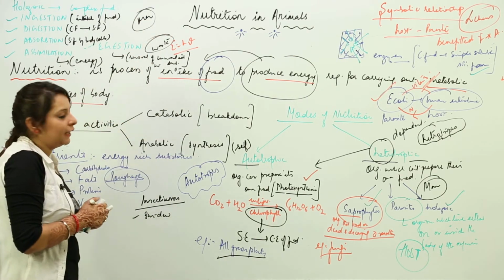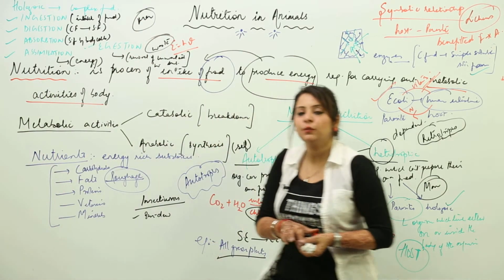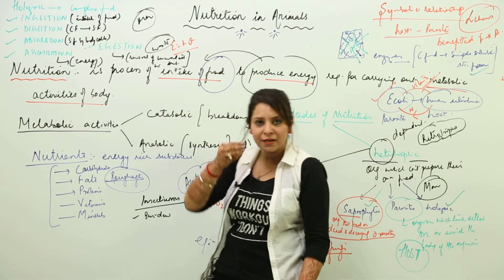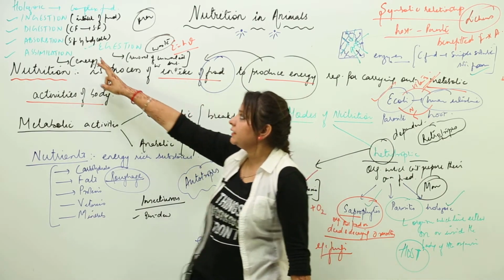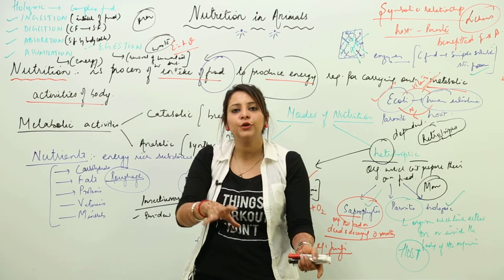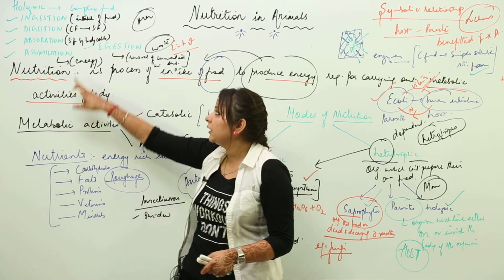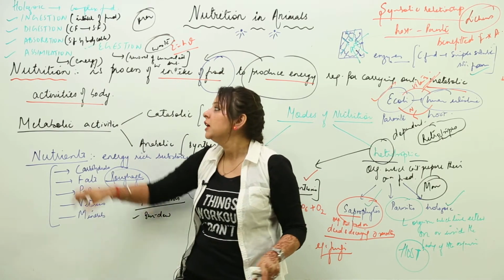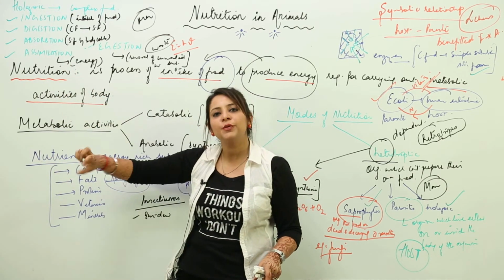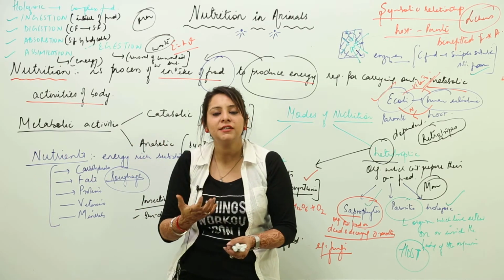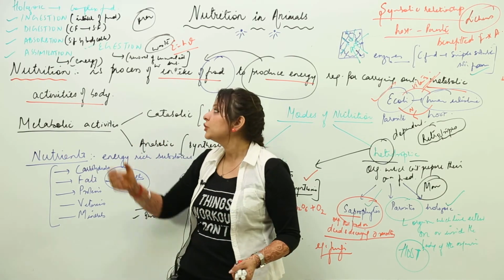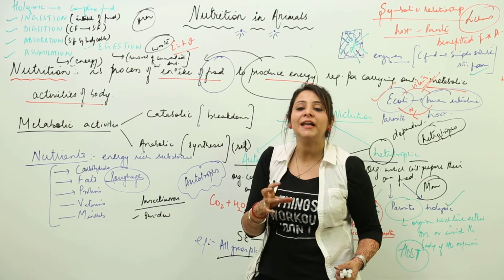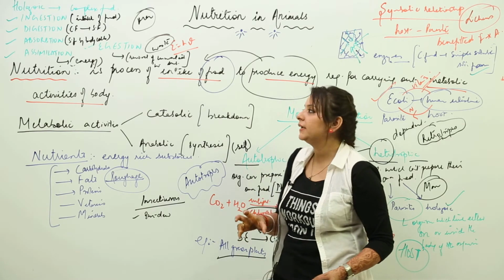Again, the Holozoic mode is that in which the organism feeds on complex food and follows 5 steps in sequence. One is taking in food, that is ingestion. Second is digestion, in which it converts the complex food into simple by the action of enzymes. Third is absorption, where the digested food is sent to all body cells. Fourth is assimilation, where those body cells produce energy from the food, because the reason we take food is for energy. Then the waste, that is the undigested food, is thrown out, and that is called egestion.